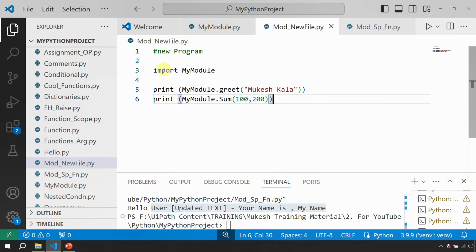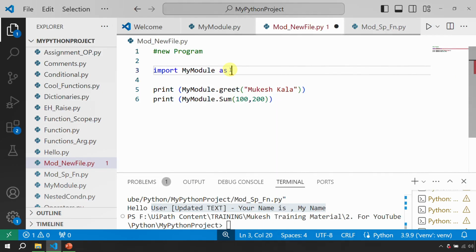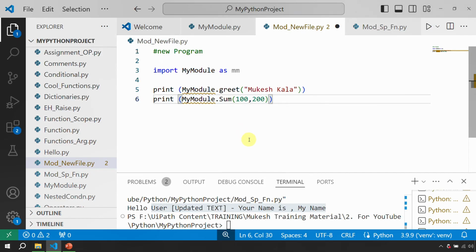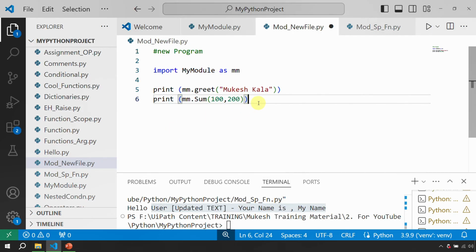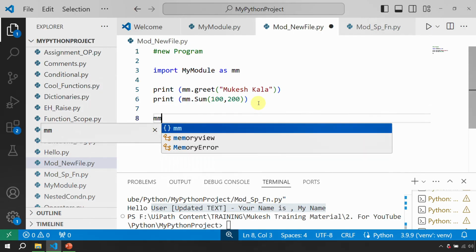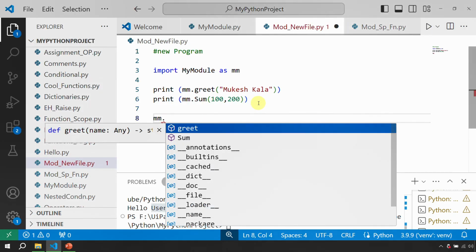So I go here and say import my module, and I say I want to call this as mm. Now instead of using my module dot greet, I can say mm dot greet. Whenever I use it in the program and put a dot, I get the same functions.